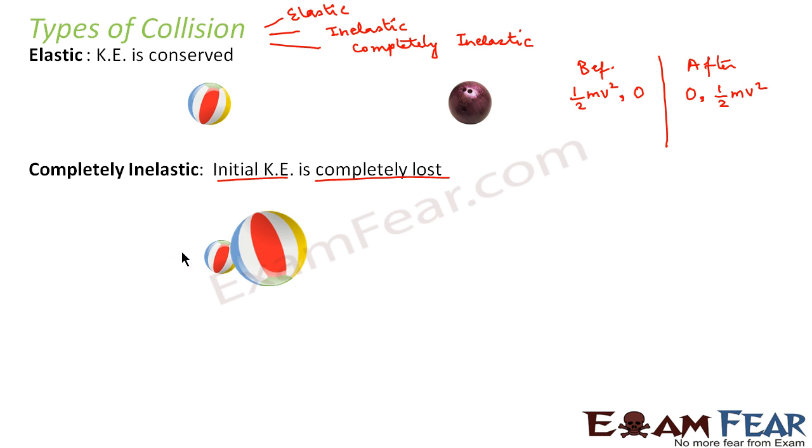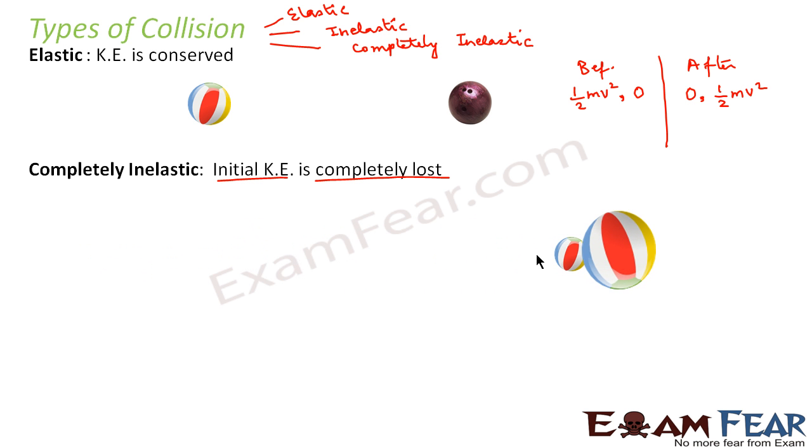The first ball moves. As soon as the collision happens, the first ball and the second ball get attached together. Initially, the second ball was at rest and the first ball was moving. It approached the second ball. They collided, and after colliding, both the bodies started moving together.